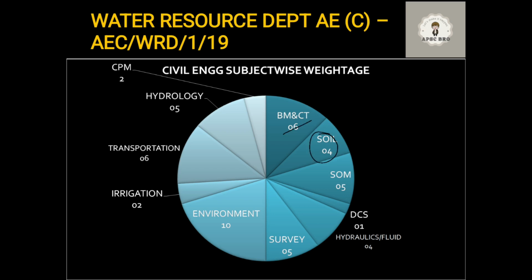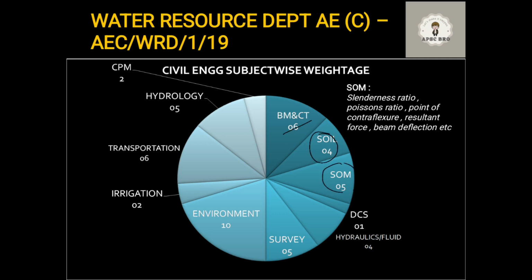The next important subject is SOM, strength of materials, one of the most important subjects. Even for the mechanical department or civil department, strength of materials is one of the most important subjects, and like soil, it usually has a greater weightage. But in this paper only 5 questions were asked. There were questions on slenderness ratio, Poisson's ratio, point of contraflexure, and resultant force. The resultant force question is the most repeated question.